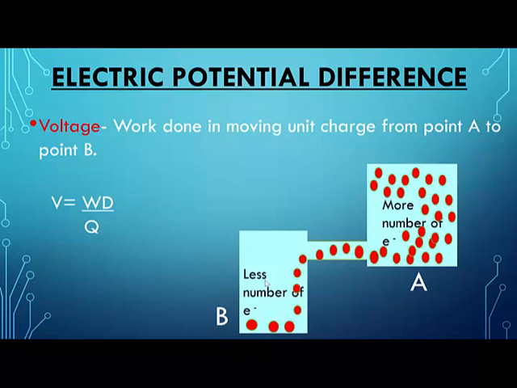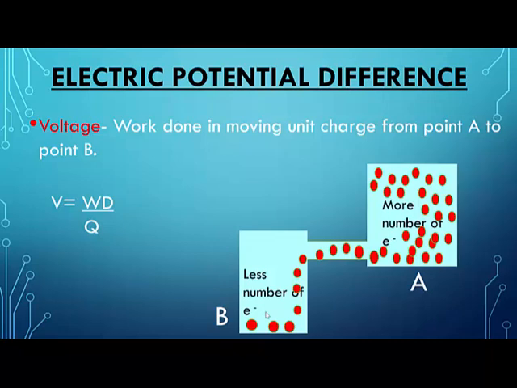Now suppose I move one electron from tank A to tank B, or from point A to point B. I need to move the electron physically, so that means I need to do some work. So the work done in moving a unit charge from point A to point B is called the potential difference, or the amount of voltage. So how do you define a potential difference? Potential difference is defined as the work done in moving a unit charge from point A to point B.